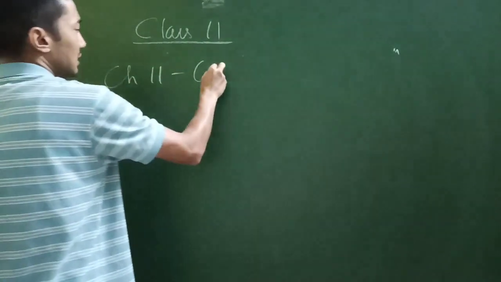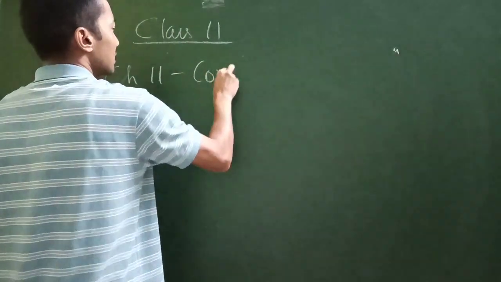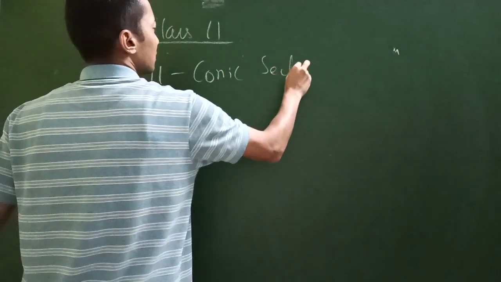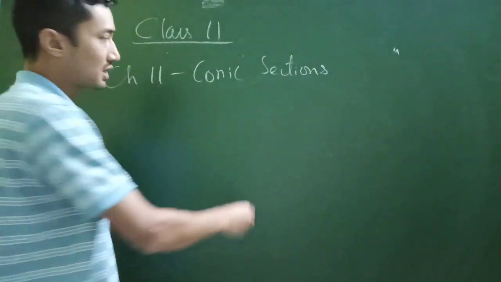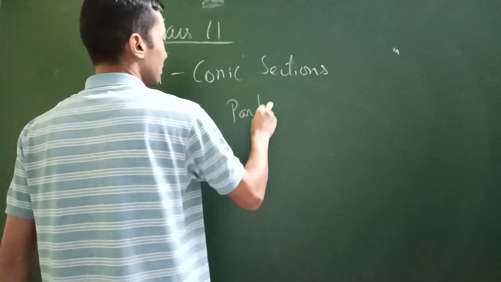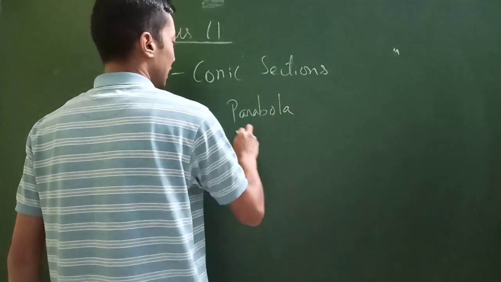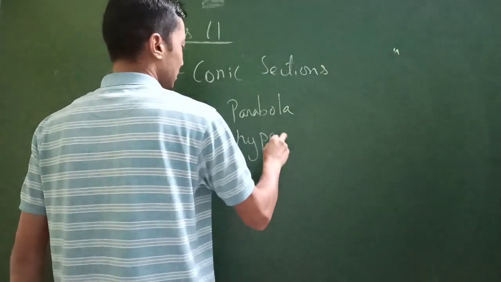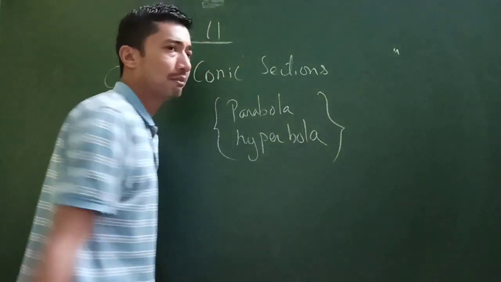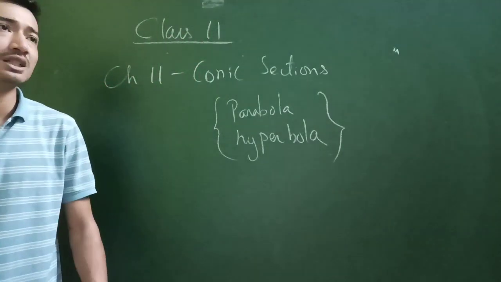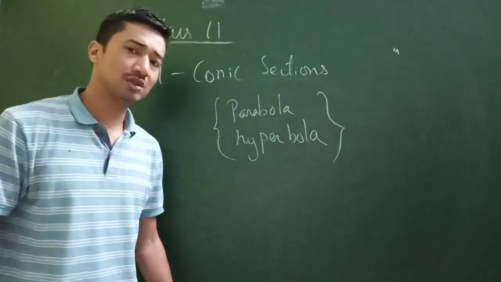Then of course we have chapter 11. Chapter 11, that is about conic sections. So conic sections, of course, maybe you can just ignore this parabola and hyperbola. The rest, of course, are quite important, basic things we need. So the rest, I would suggest you just study.